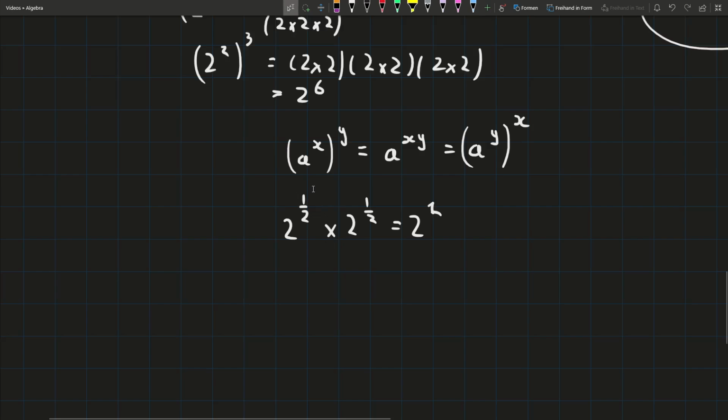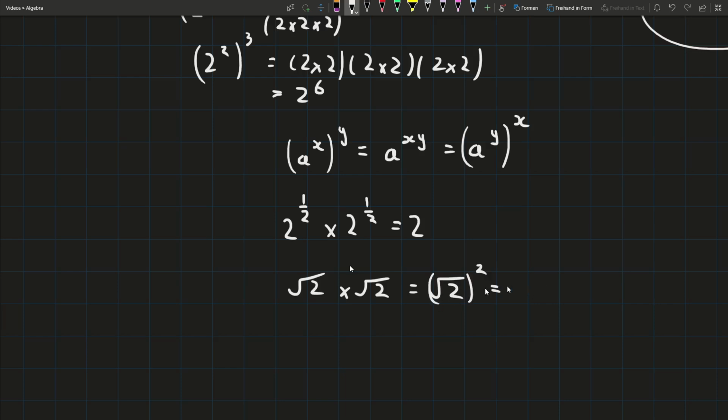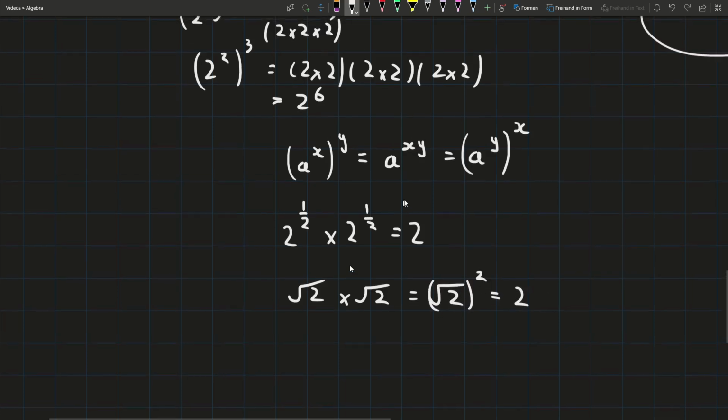So what's it called if we multiply two numbers together and it gives you that number? 2 to the power of a half times 2 to the power of a half just gives us 2. There's another thing we know in maths that has this property, that if you multiply it together, it gives you that number. What is it? It's the square root, because the square root of 2 times the square root of 2 is the same as the square root of 2 squared, which cancels out, and we get 2. That means that 2 to the power of a half is equal to the square root of 2.